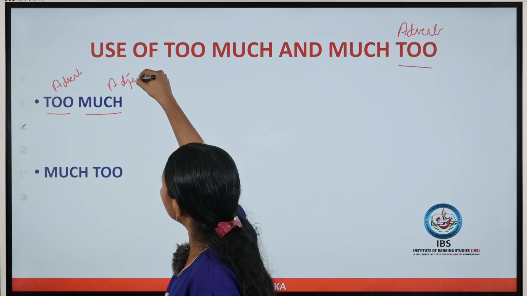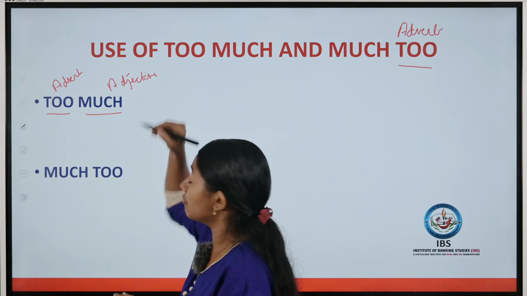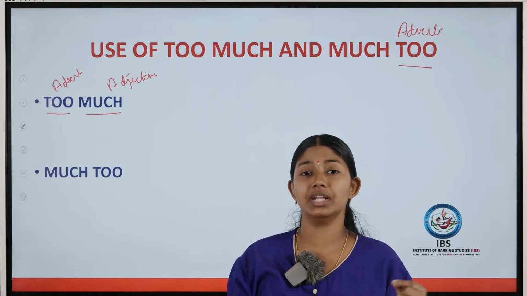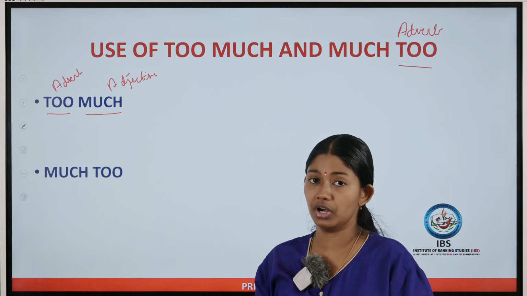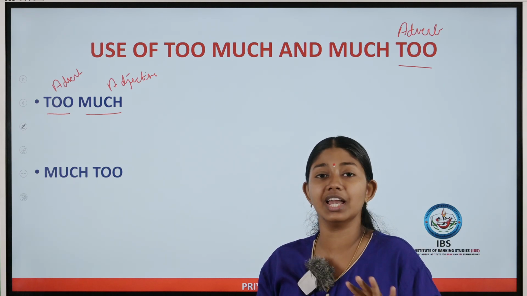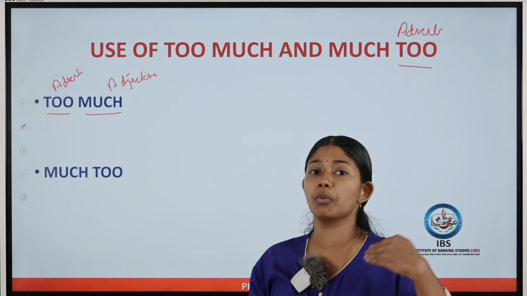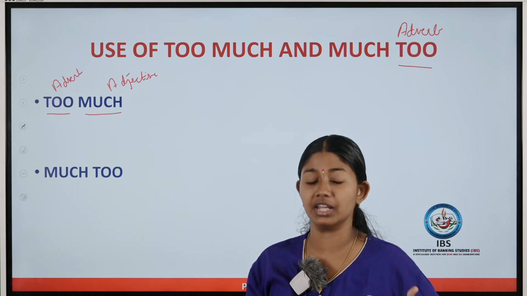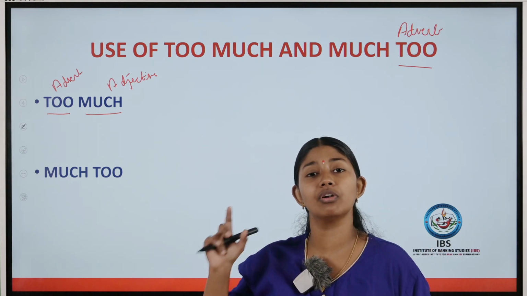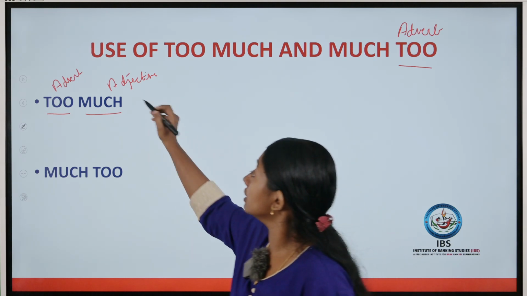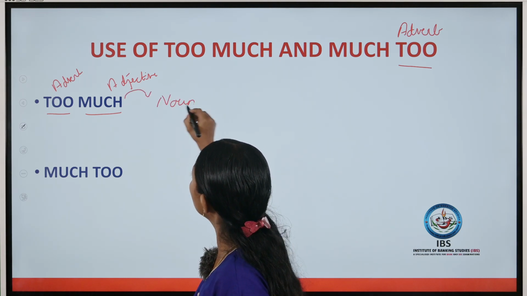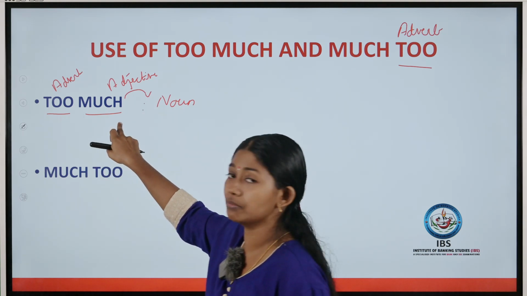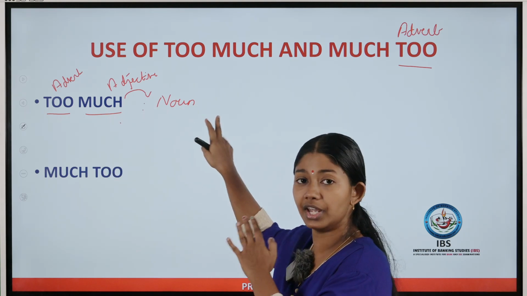And one more key point: adjectives will always modify a noun or a pronoun. They will not modify adverbs or verbs, nothing else. So you have to put a blind rule that when too much comes, it should always modify a noun.